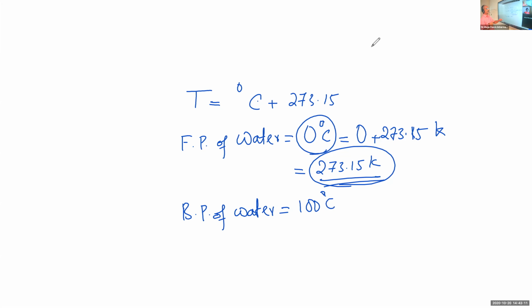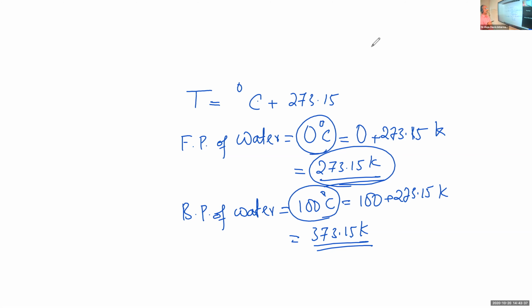Similarly, the boiling point of water is equal to 100 degrees Celsius. Now you convert this into the Kelvin scale. So what we have to do? 100 plus 273.15. So much Kelvin. And this is equal to 373.15 Kelvin. That is the boiling point of water on the Kelvin scale or the absolute scale. Degree Celsius, 100 degrees. And Kelvin scale, 373.15 Kelvin.